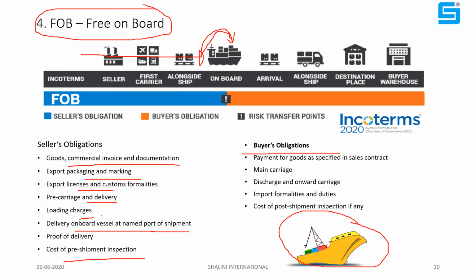Accordingly, the seller has to arrange the cargo. Then the cargo will move to the discharge port, and after the discharge, the import formalities and duties, everything the buyer has to bear. Now we'll move to the next Incoterm.